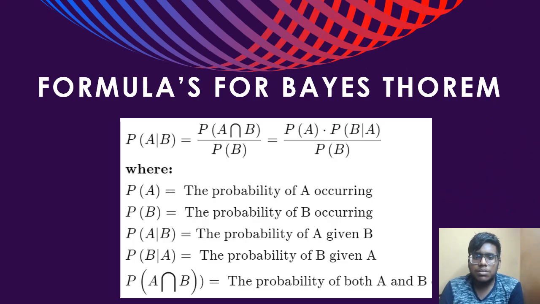Formulas for Bayes' theorem. As we know that P(A|B) is equal to P(B|A) into P(A), divided by P(B), where P(A) represents the probability of A occurring, P(B) represents the probability of B occurring, P(A|B) represents the probability of A given B, P(B|A) represents the probability of B given A, and P(A ∩ B) gives us the probability of both A and B.